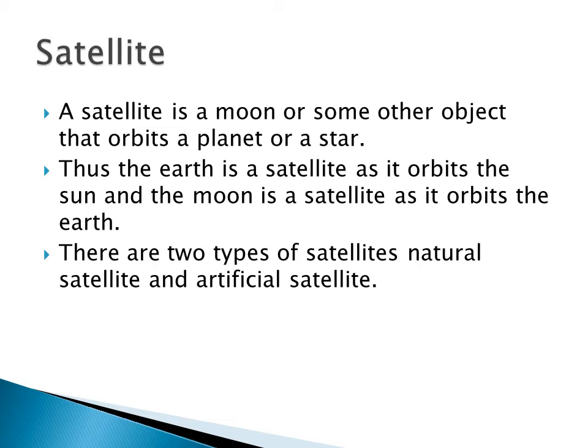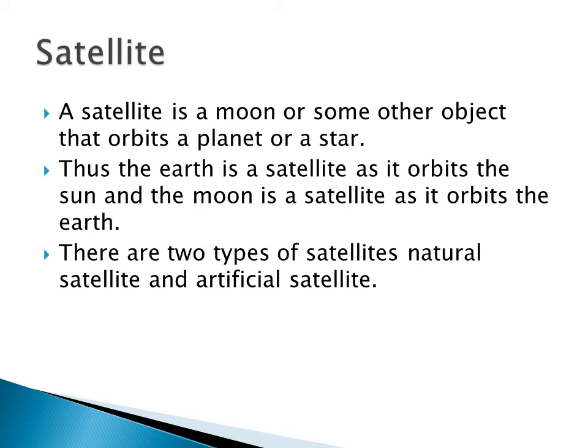Thus the Earth is a satellite as it orbits the Sun. As you know, the 8 planets are revolving around the Sun. And the Moon is a satellite, it orbits the Earth. Our Moon is a natural satellite.